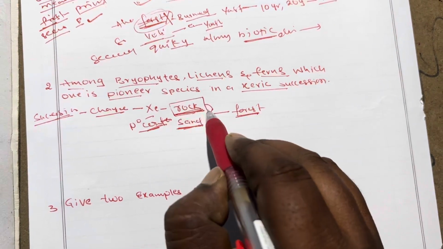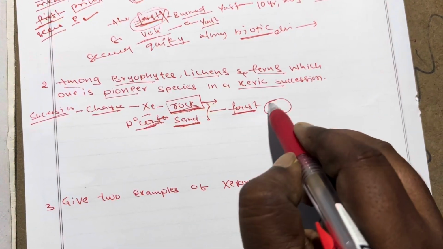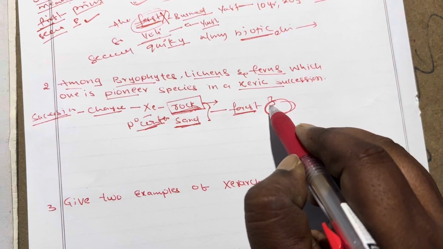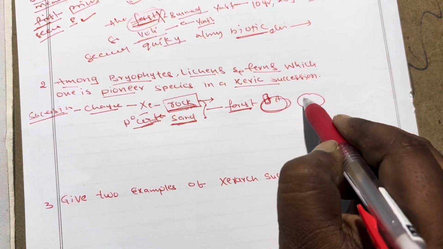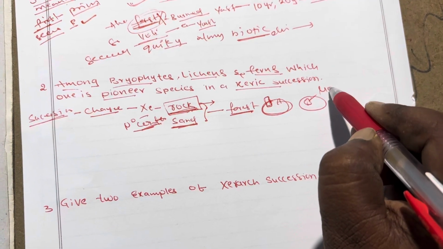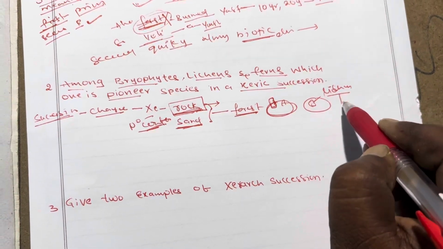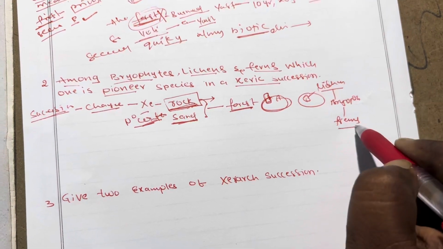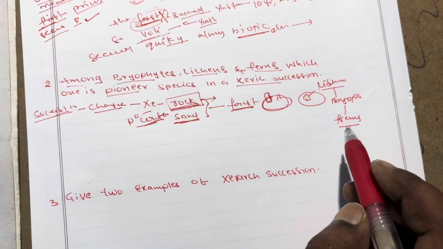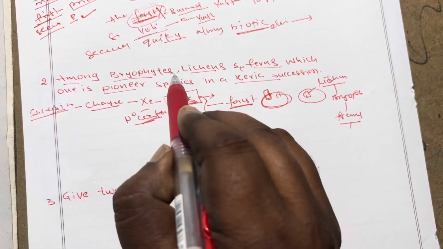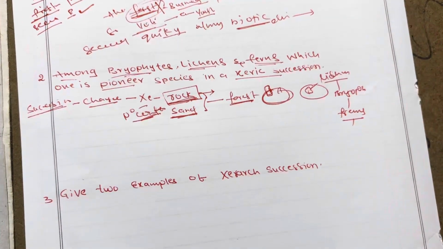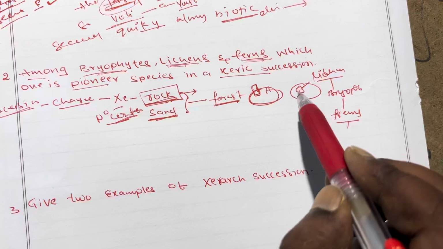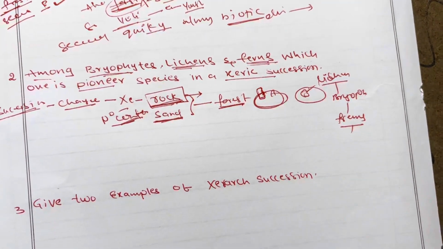So we are taking the rock area. On the rocks, which plants are going to grow first? Lichen plants grow first. After the lichens come bryophytes, after the bryophytes come ferns, and after that the remaining plants grow. So among bryophytes, lichens and ferns, the first growing plants on the rock are the lichens.